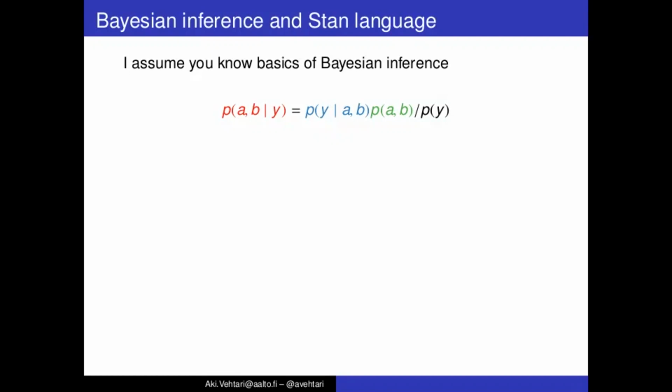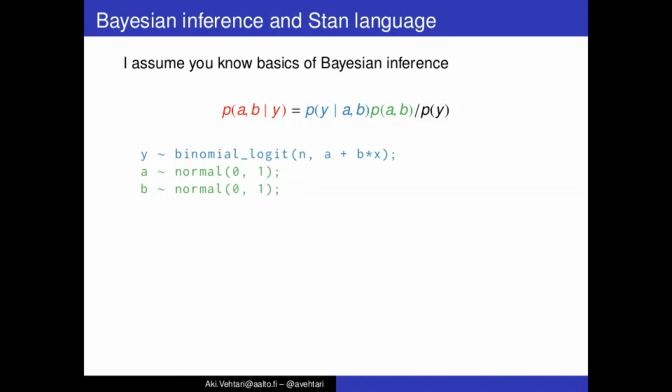So some parameters a and b given data y is equal then to the model term, which at some point was the binomial model y given a and b, which then, when we fix y and a and b are unknown, is the likelihood for a and b, and then we have with green the prior for these unknown parameters a and b, and then we divide it by the normalization term.